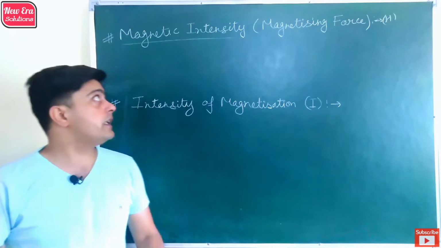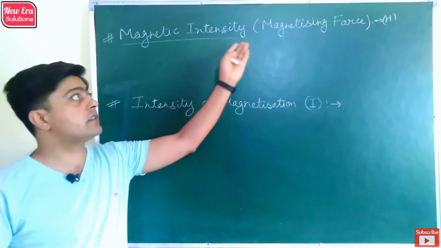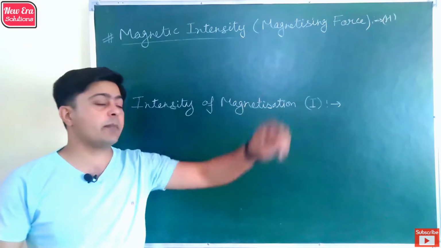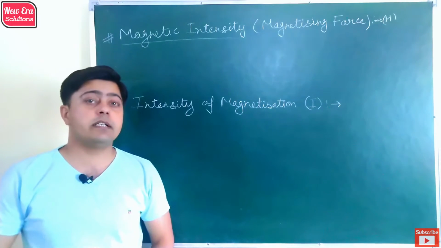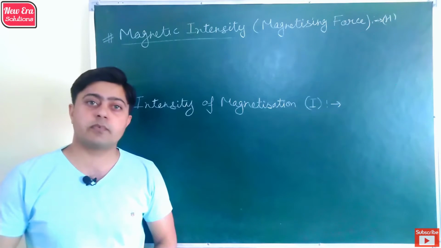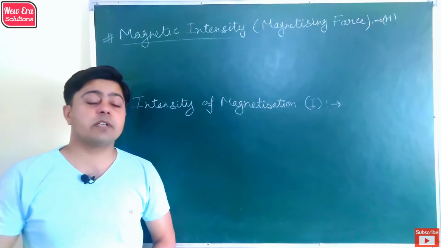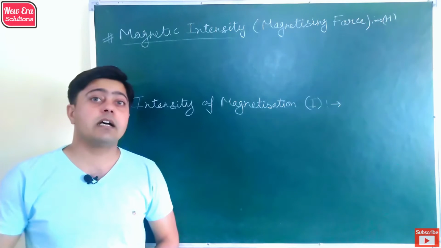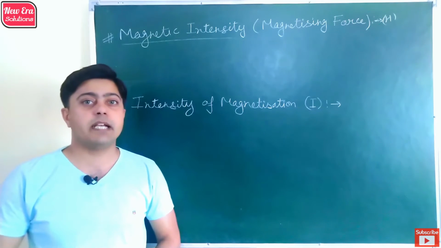So the next term is magnetic intensity or magnetizing force, which is represented by capital H. It is basically the degree up to which a magnetic field can magnetize a substance, and it is also defined as the force experienced by a unit north pole when it is placed in a magnetic field.